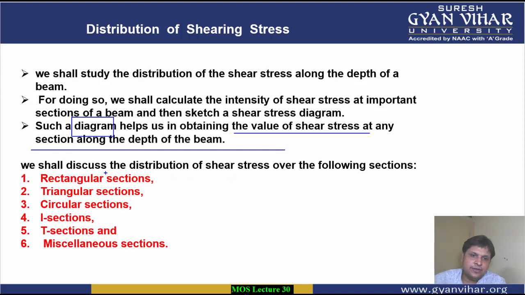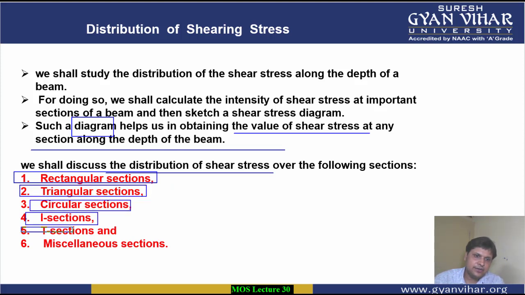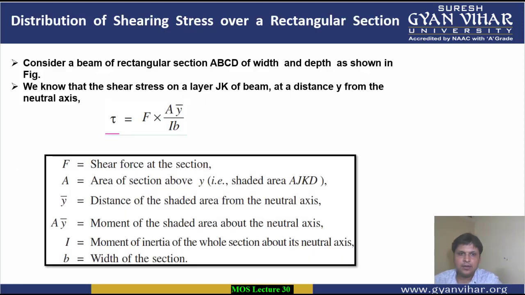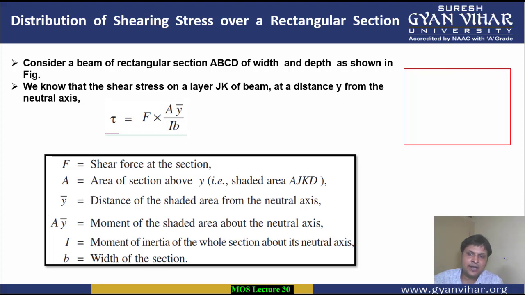We shall now, students, discuss the distribution of shear stress over the following sections. What are the sections which we are going to discuss? Rectangular, triangular, circular, I section, T section, and some miscellaneous sections which are a combination of these sections, in which we will see the distribution of the shear stresses. First of all, let's consider a rectangular section. We are taking a rectangular section, students. ABCD, its name is ABCD. A, then here it is B.